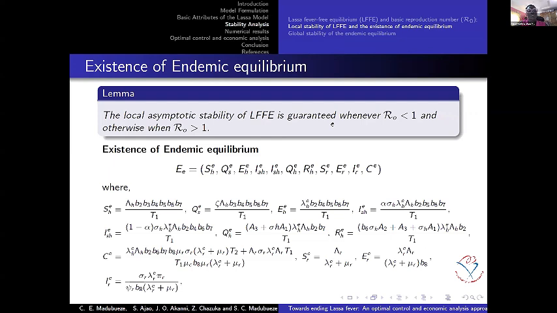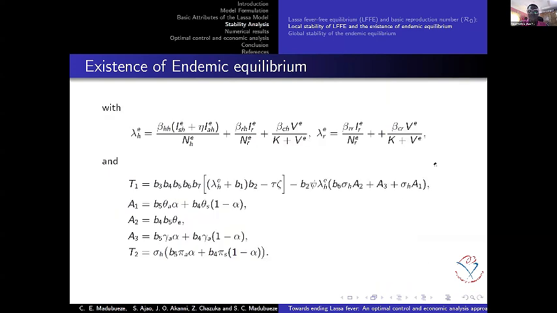We also prove the existence of the endemic equilibrium, which we have given as this. We can see that we have the force of infection in this endemic equilibrium, and because the model is more complicated, it is solved numerically in order to establish the endemic equilibrium states.